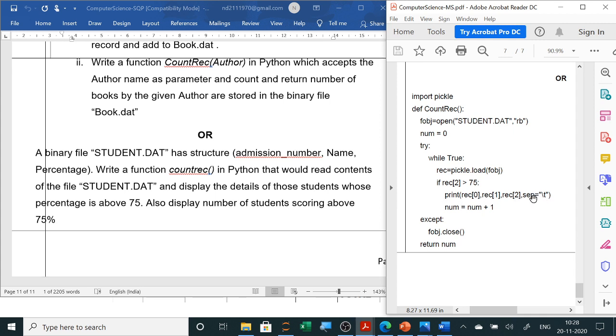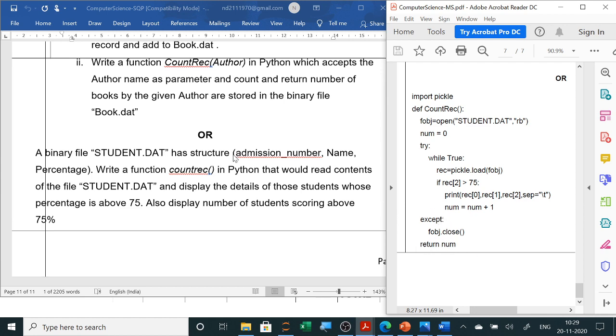It will display with a tab separator, and then you count, and at the end you have to return. If they ask you to return, you can return. If they ask you to display, then you can write print. Here it is written to display the number of students, so directly you could also have written that the total number of students who have got percentage greater than 75 is num. So you could have used the print command also. Both are correct. You can write return or print.